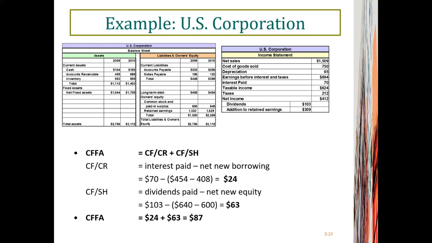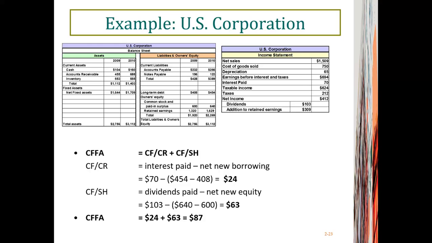And here's another way that we can calculate cash flow for assets. As we know, cash flow for assets equals cash flow for creditors plus cash flow for shareholders. First of all, we look at cash flow for creditors, then we look at cash flow for shareholders.